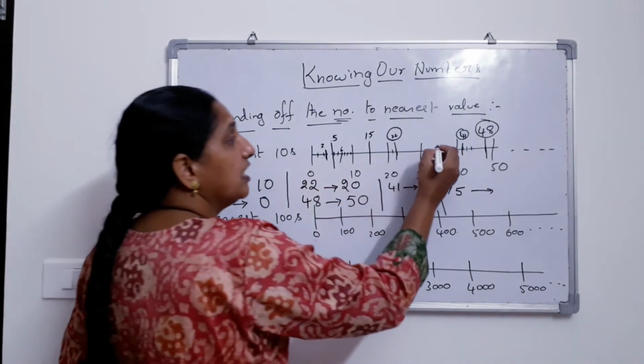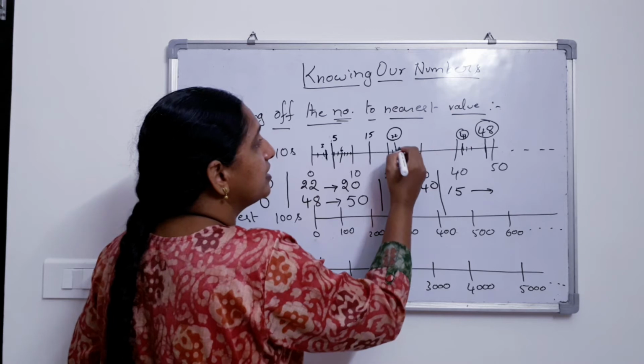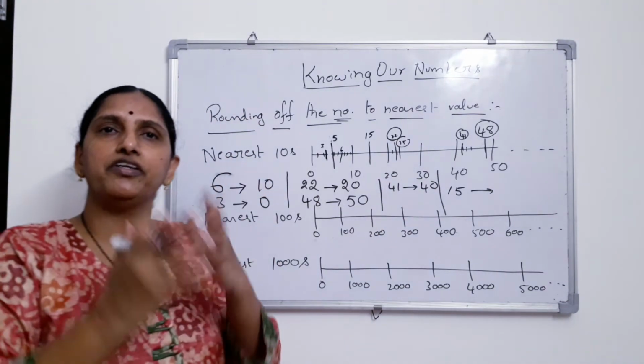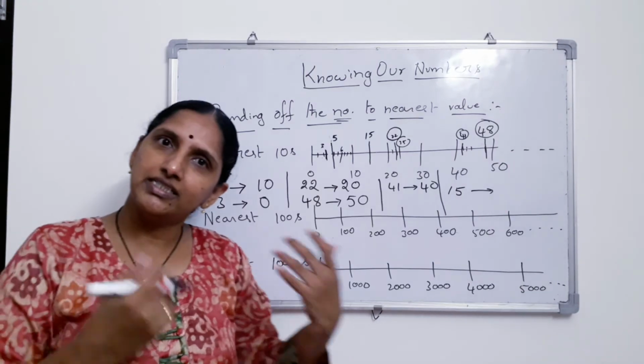And if it is 25, it is exactly between 20 and 30. Then what should we do, ma'am? So this itself is the rounded number?